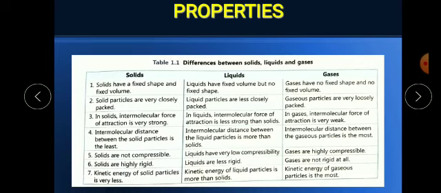Now the fourth property is that the intermolecular distance in solids is very small. They do not have a gap between the solid particles. But in liquids, the intermolecular distance is more than in solids.